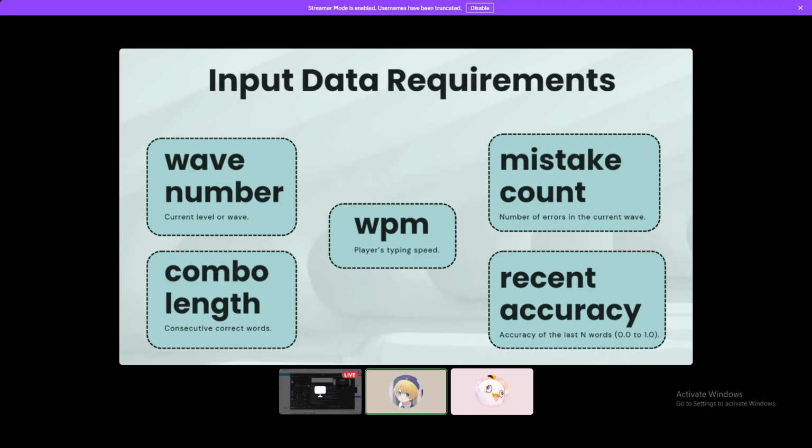For the input data requirements, we use wave number, which is the current level of waves; combo length, which is the consecutive correct words; words per minute, from the player's typing speed; mistake count, from the number of errors in the current wave; and lastly, recent accuracy, which comes from the last n words, from 0 to 1.